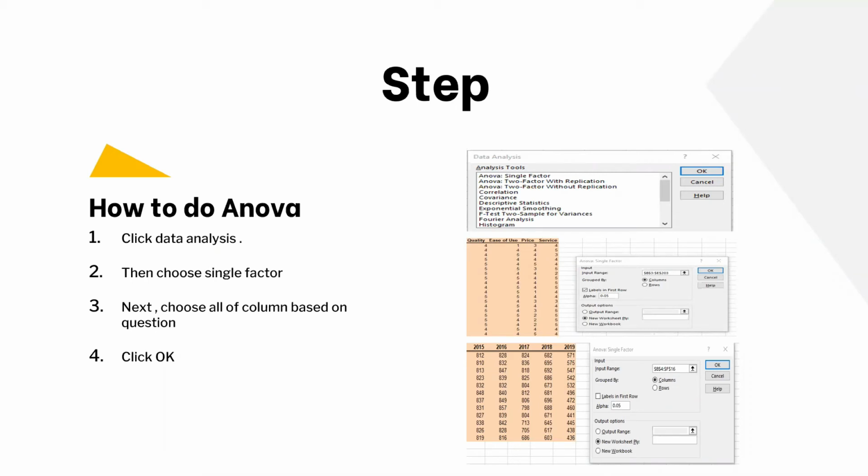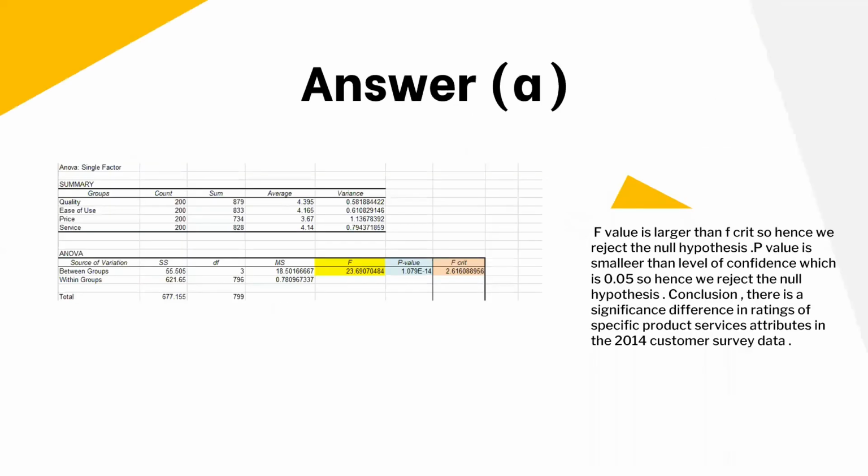First thing first, go to the data given in the Excel and click Data Analysis, and then choose Single Factor and choose all of the columns based on the question and click OK. After clicking the OK button, this will appear in Excel and this is the answer.